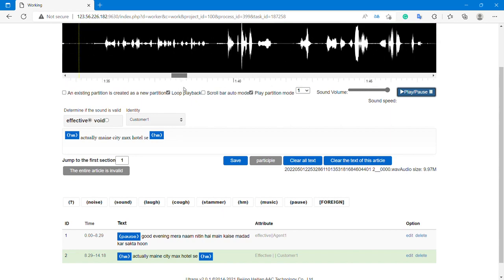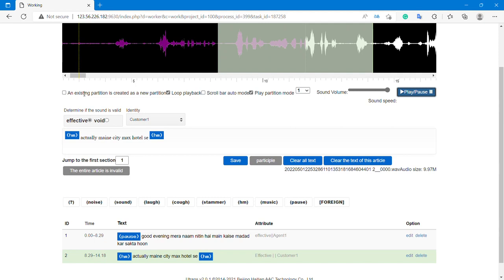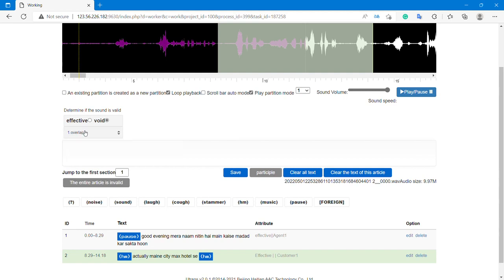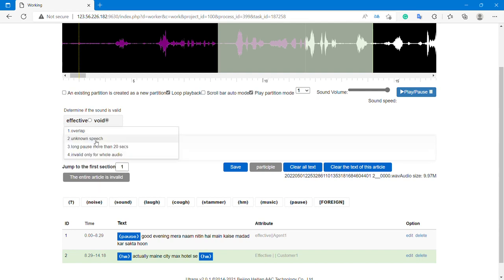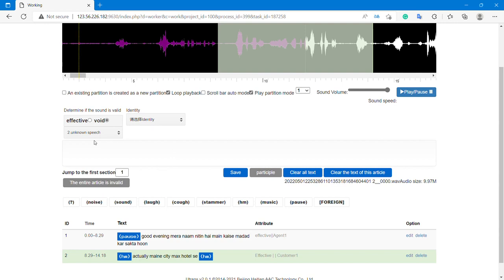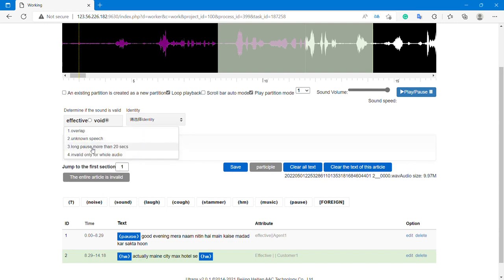What else am I missing? Let me check. Effective is what we are writing. Suppose this portion is an overlap. Then we have to select void and then give overlap. For example, this is another language that we don't understand, so we will select void and keep unknown speech. Likewise, we have to give pause for more than 20 seconds. Invalid if there is invalid audio. If there is no audio, then we have to give invalid for the whole audio.